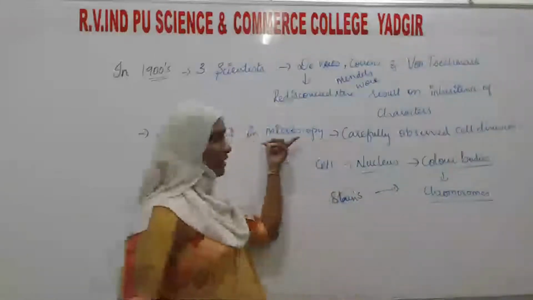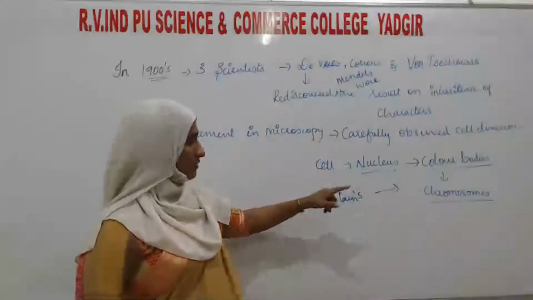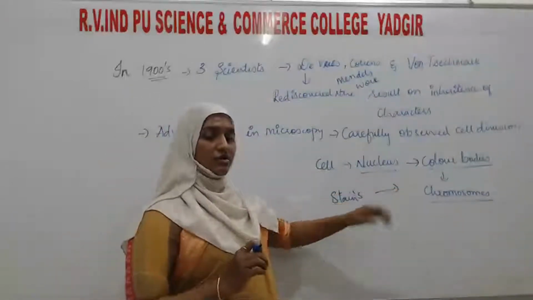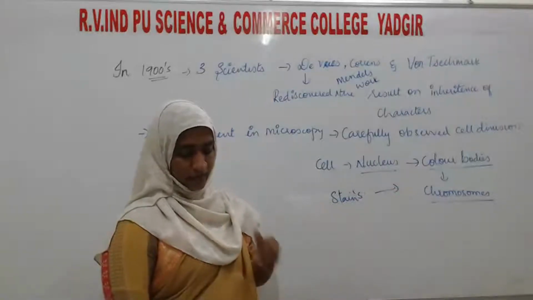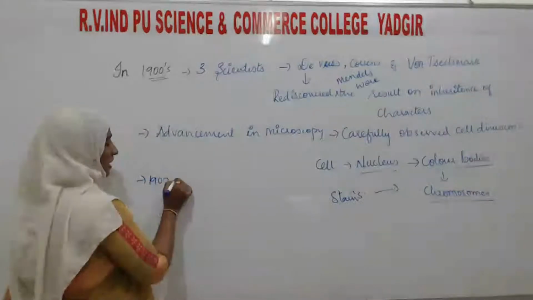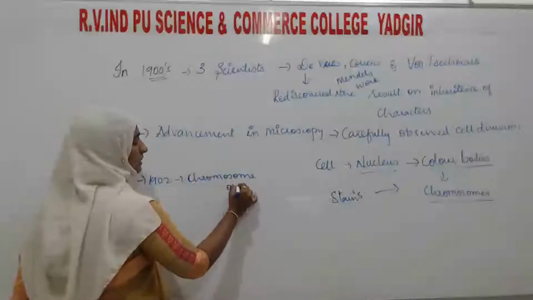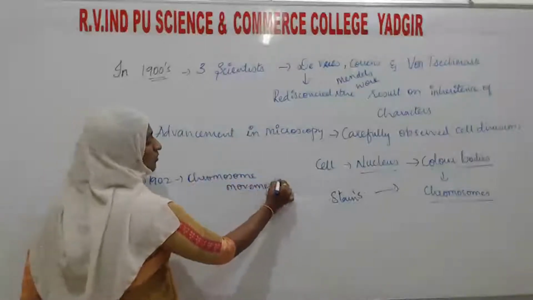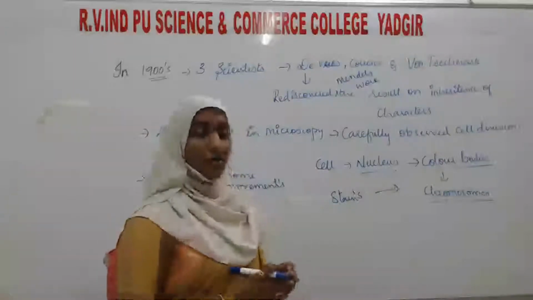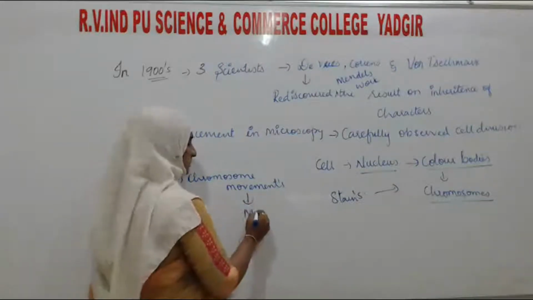With the use of microscopes, they carefully observed the cell division. In that they observed the nucleus, and in that nucleus there was the presence of chromosomes. And in the year 1902, they observed the chromosome movements. The chromosomes move during cell division, which was the meiosis.